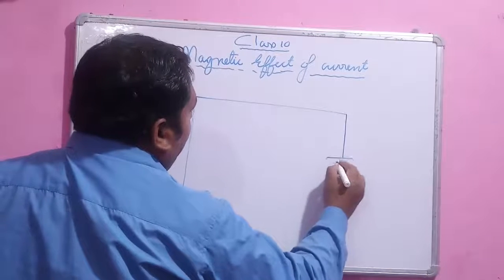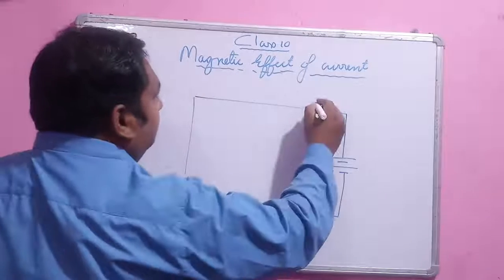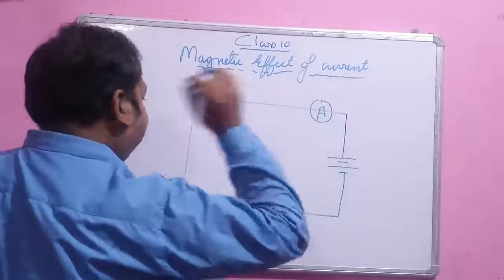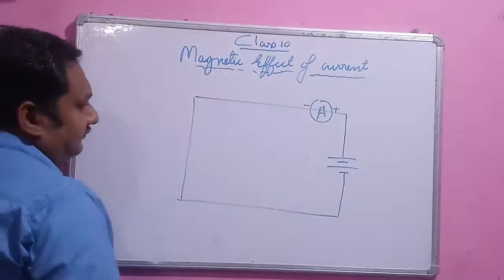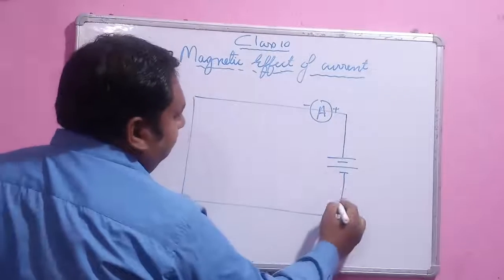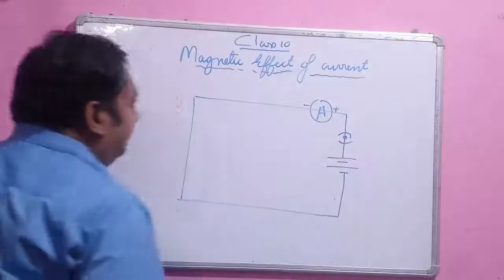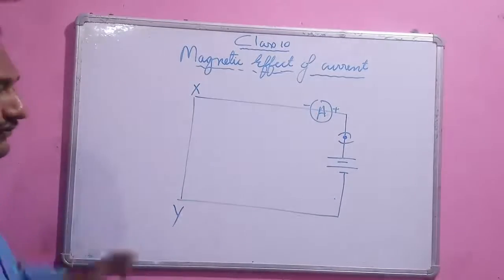Here there is an ammeter, plus minus, and there is a key there. Suppose this is the part we are concentrating our attention on.